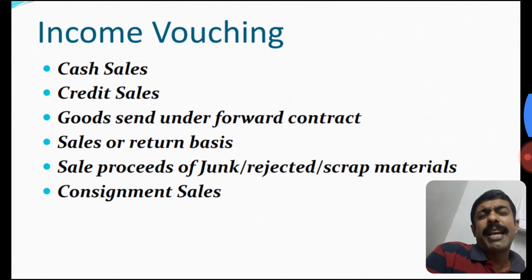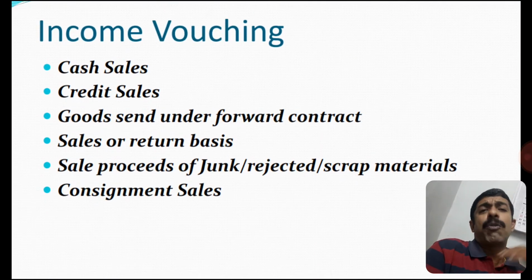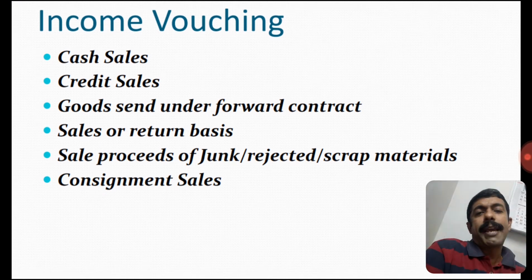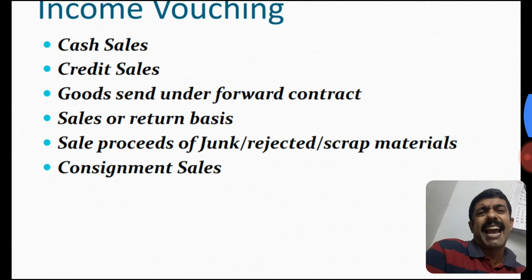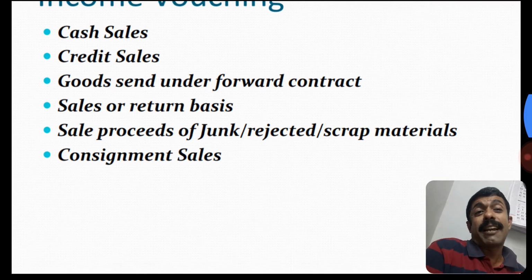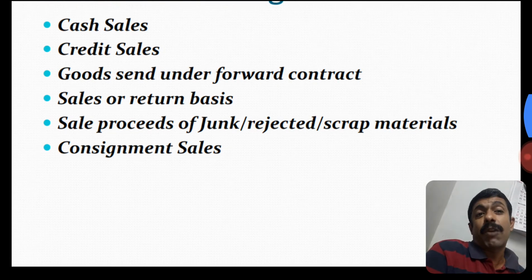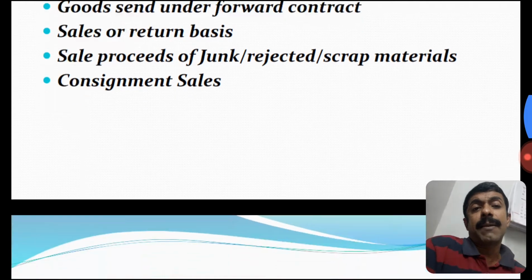Let us move into the main part. Income vouching: cash sales, credit sales. We are going into the trading account. It may be seen there: cash sales, credit sales, goods sent under forward contract, sale or return basis, sales proceeds of junk, rejected scrap material, consignment sales.